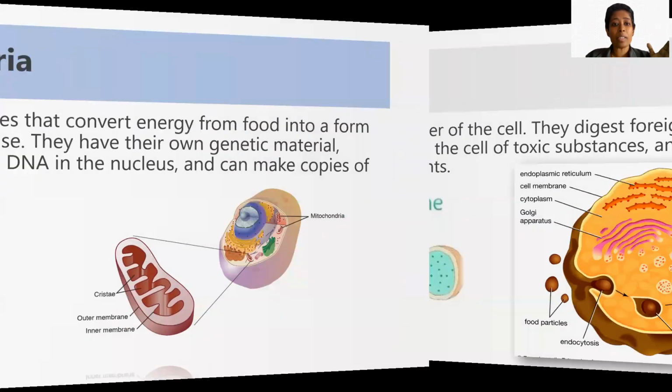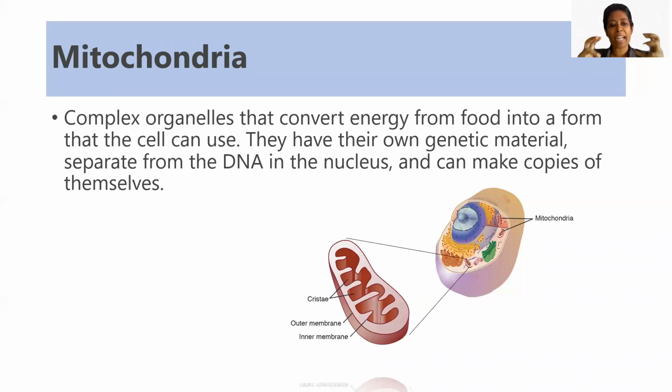The next one is mitochondria. Mitochondria acts as the power center of the cell. It has its own inbuilt DNA, its own inbuilt genetic material. Now, let me show you where the mitochondria is. This is the mitochondria, shown over here in the cell. Whatever food we take in, it converts into energy and supplies it to every part of the body. So mitochondria is basically called the powerhouse of the cell. It also has the ability to replicate itself and make copies of itself. This is the specialty of mitochondria inside the cell.